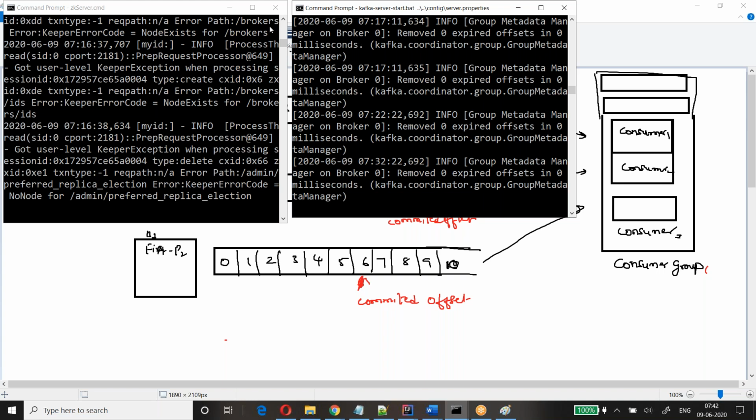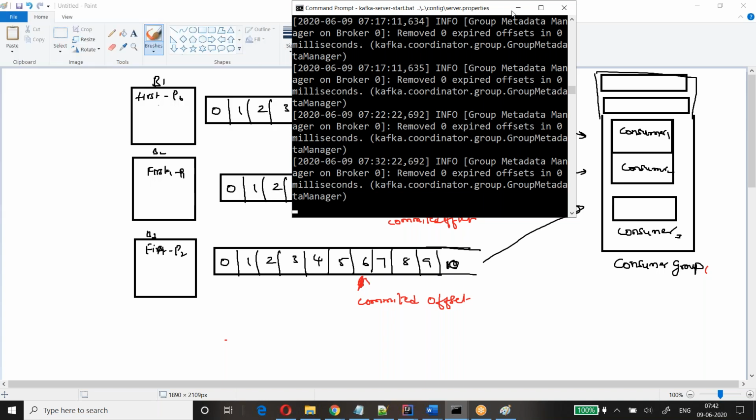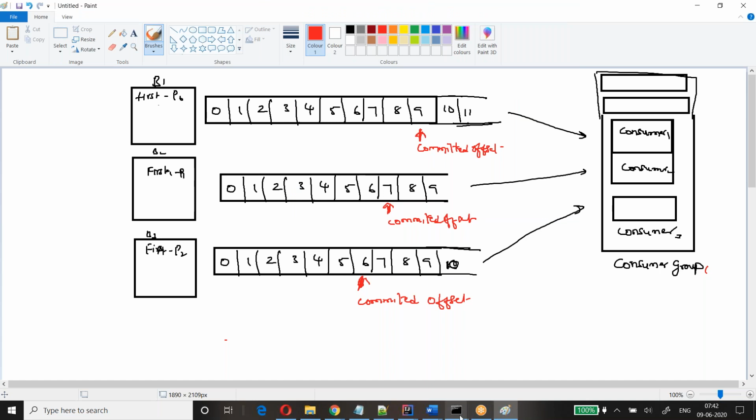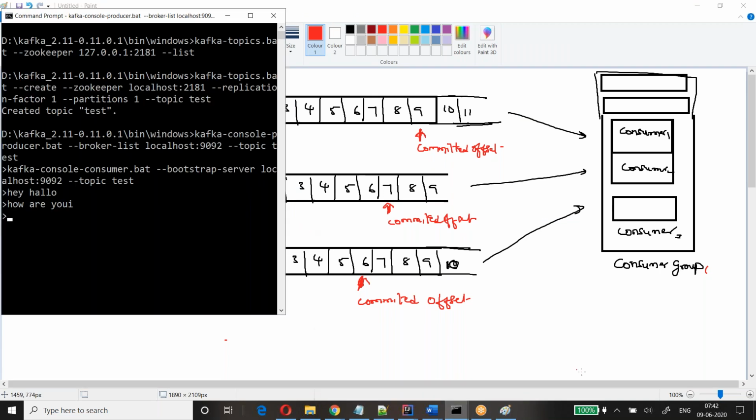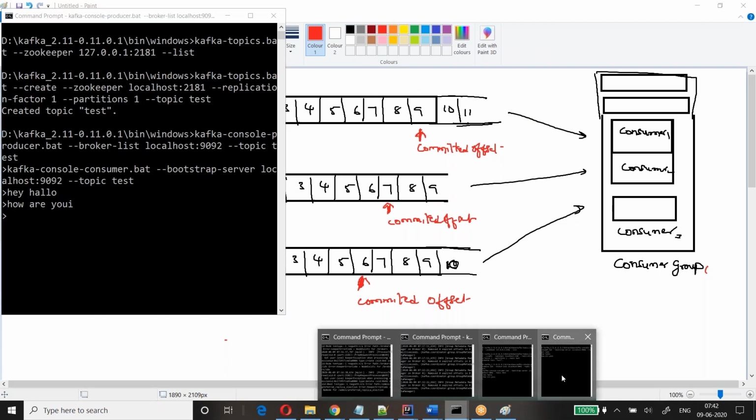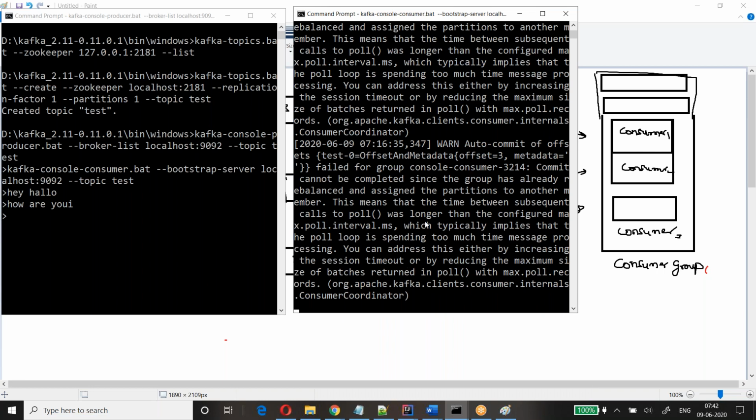I'm going to minimize these two because I'm not interested in them as of now. I need my publisher and consumer. You can see here the Kafka console producer, and here the Kafka console consumer.